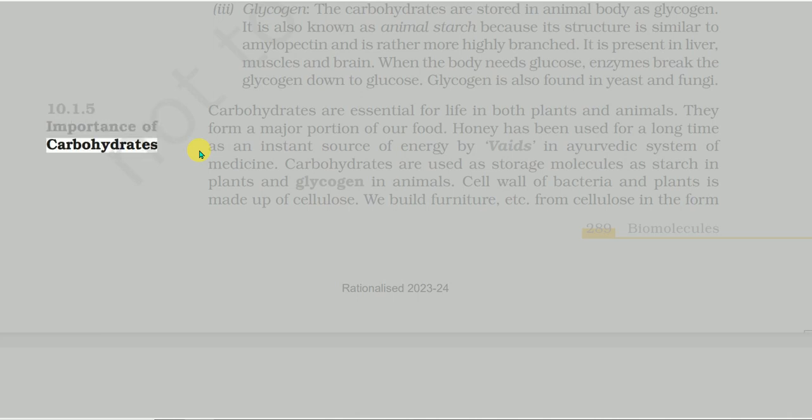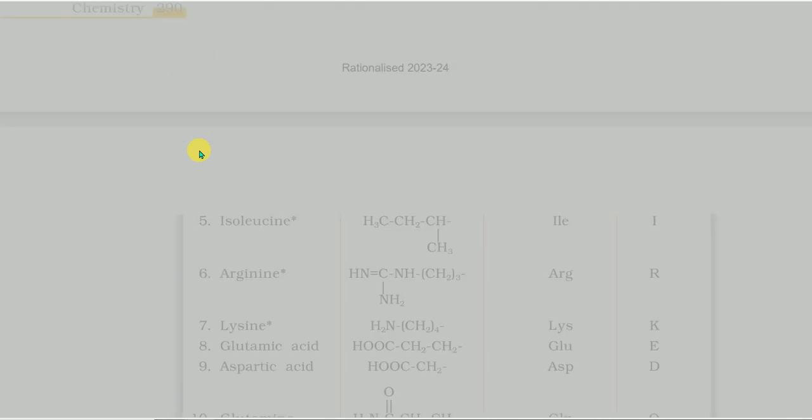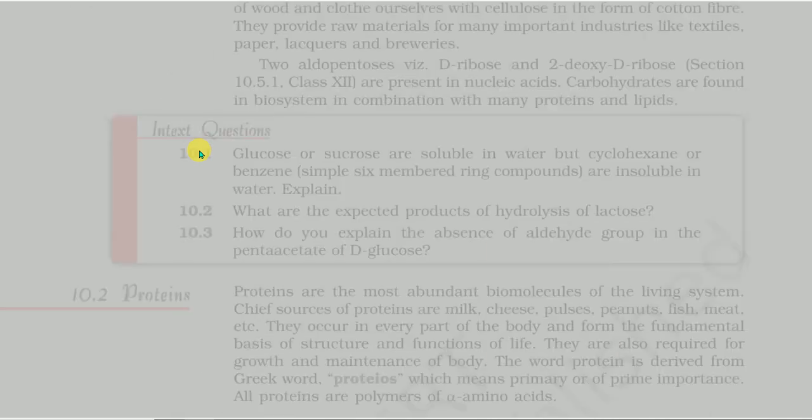of wood and clothe ourselves with cellulose in the form of cotton fiber. They provide raw materials for many important industries like textiles, paper, lacquers and breweries. Two aldopentoses, D-ribose and 2-deoxy-D-ribose, are present in nucleic acids. Carbohydrates are found in biosystems in combination with many proteins and lipids.